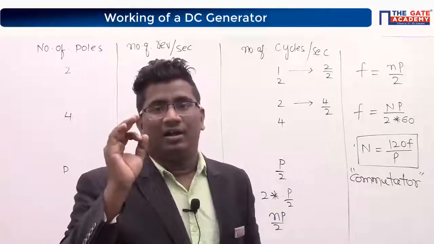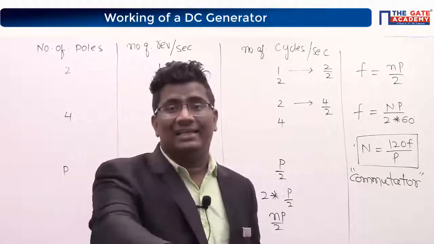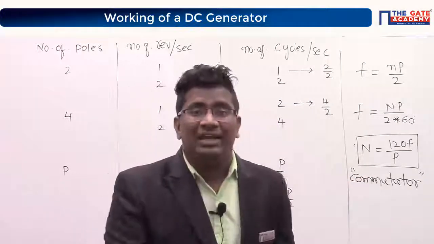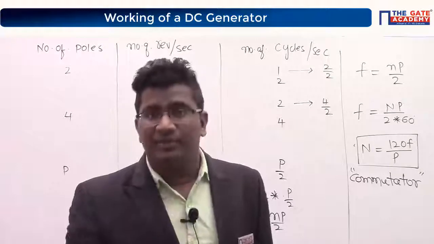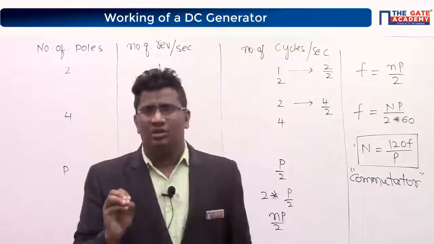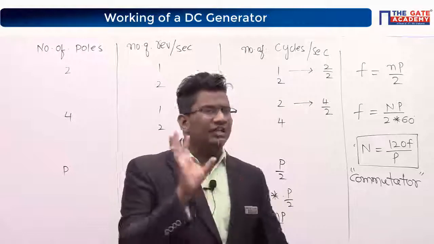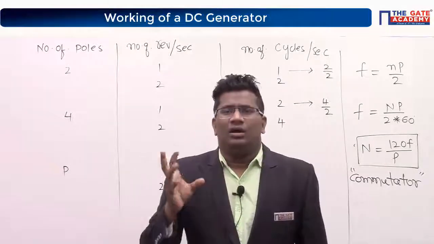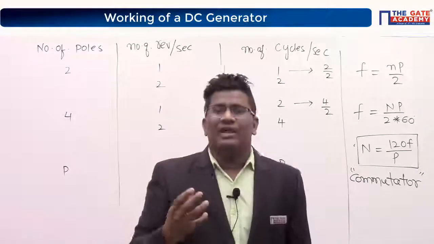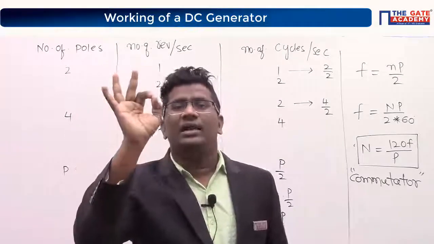Now, we have forcefully kept the armature on the rotor side just because of this fellow, the commutator. But what is he doing? AC to DC, because the requirement is DC, right? This is a very famous question in interviews. If you go to any PSU interview, they will definitely ask this kind of question. Why, in a DC machine, is the armature on the rotor side, whereas in a synchronous machine, the armature is on the stator? The reason is one word: commutator.